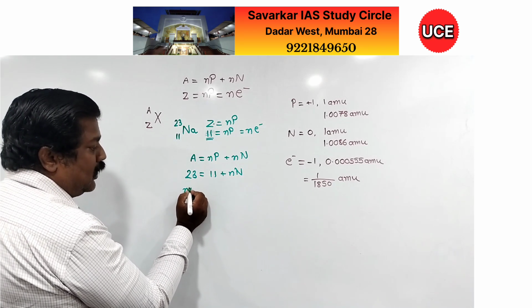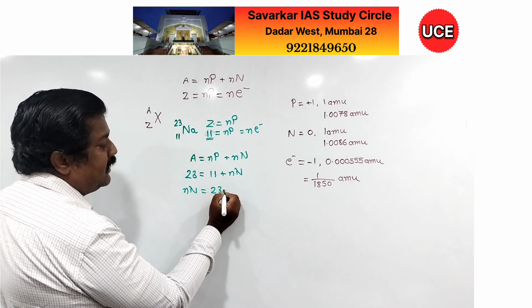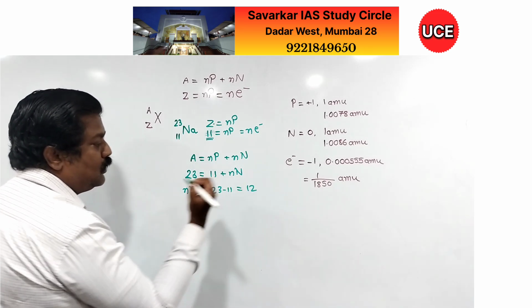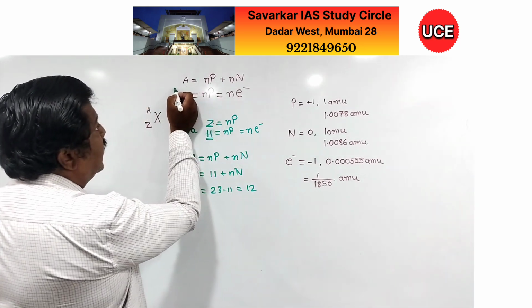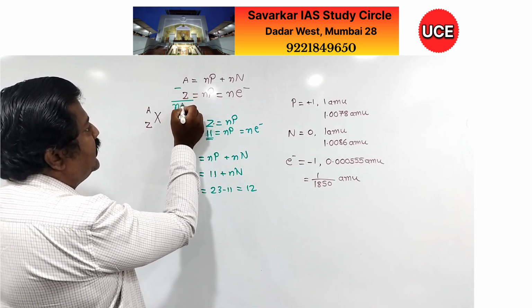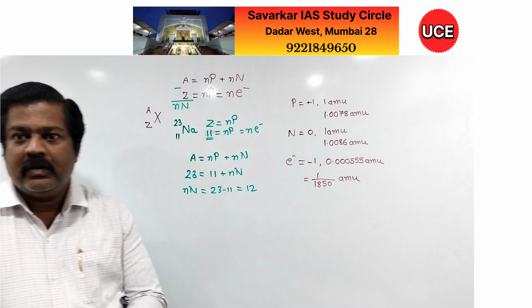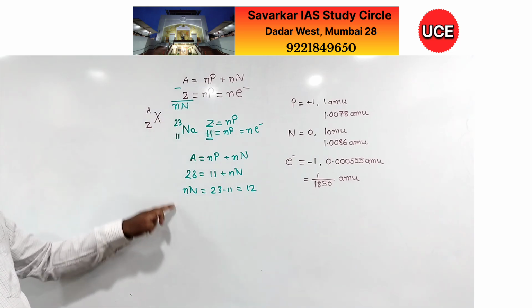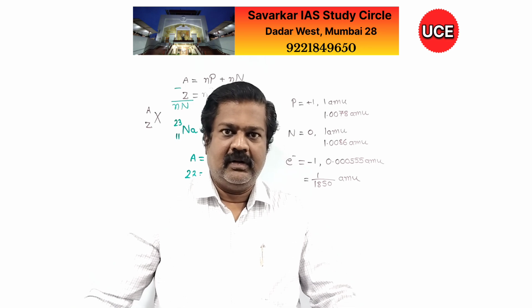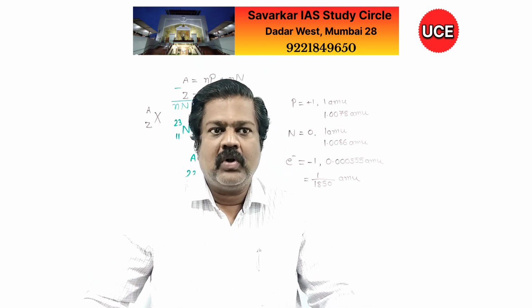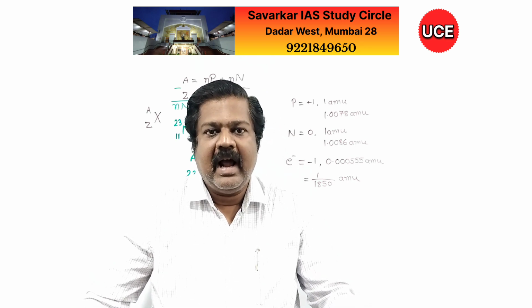So number of neutrons is equal to 23 minus 11, that is 12. So simply we can say that A minus Z will give me number of neutrons. So this way we can calculate number of protons, neutrons and electrons in any atom.